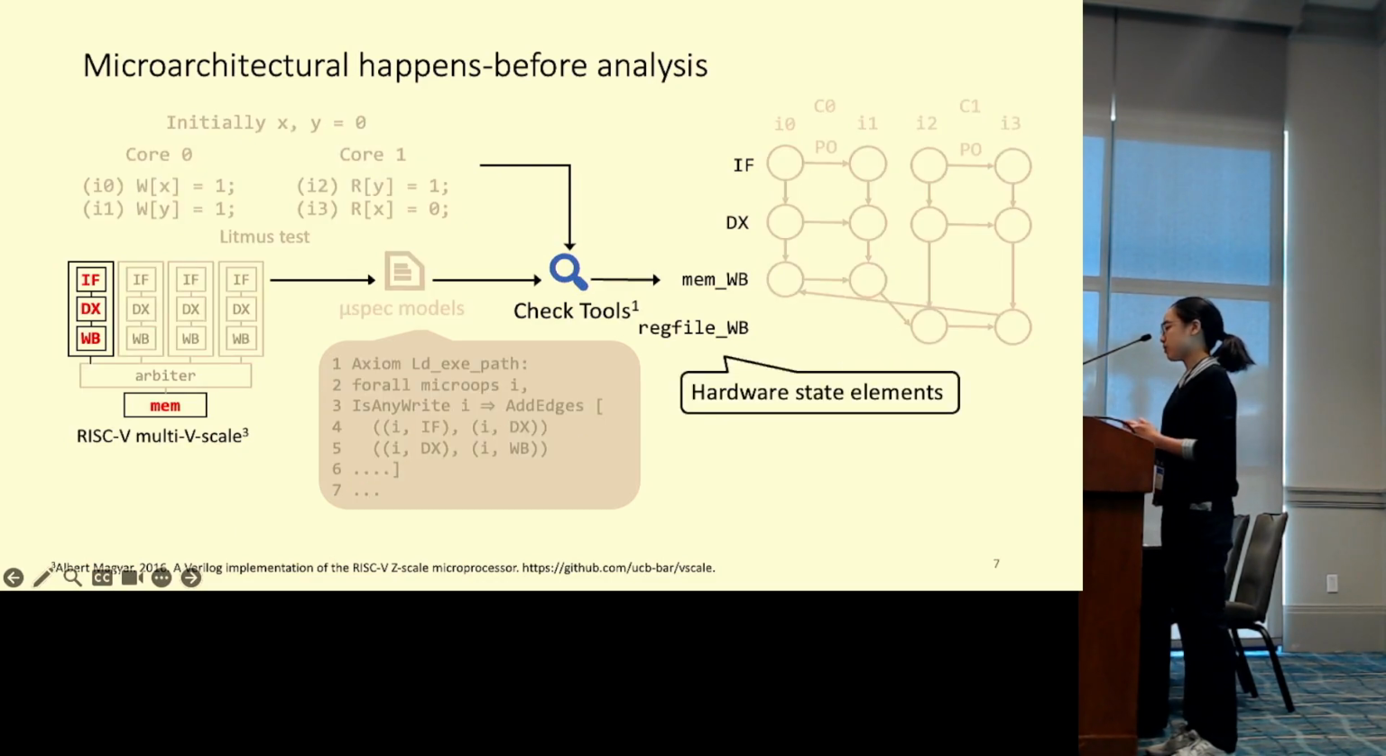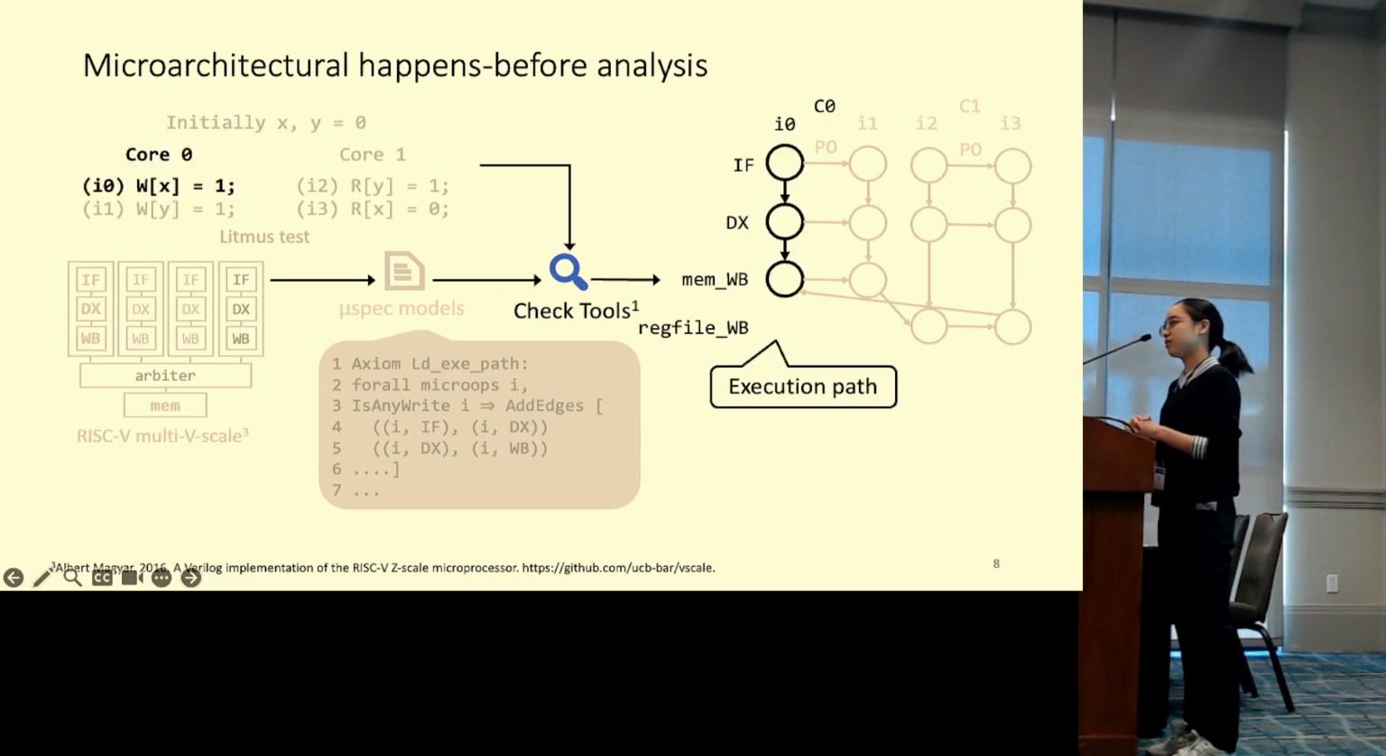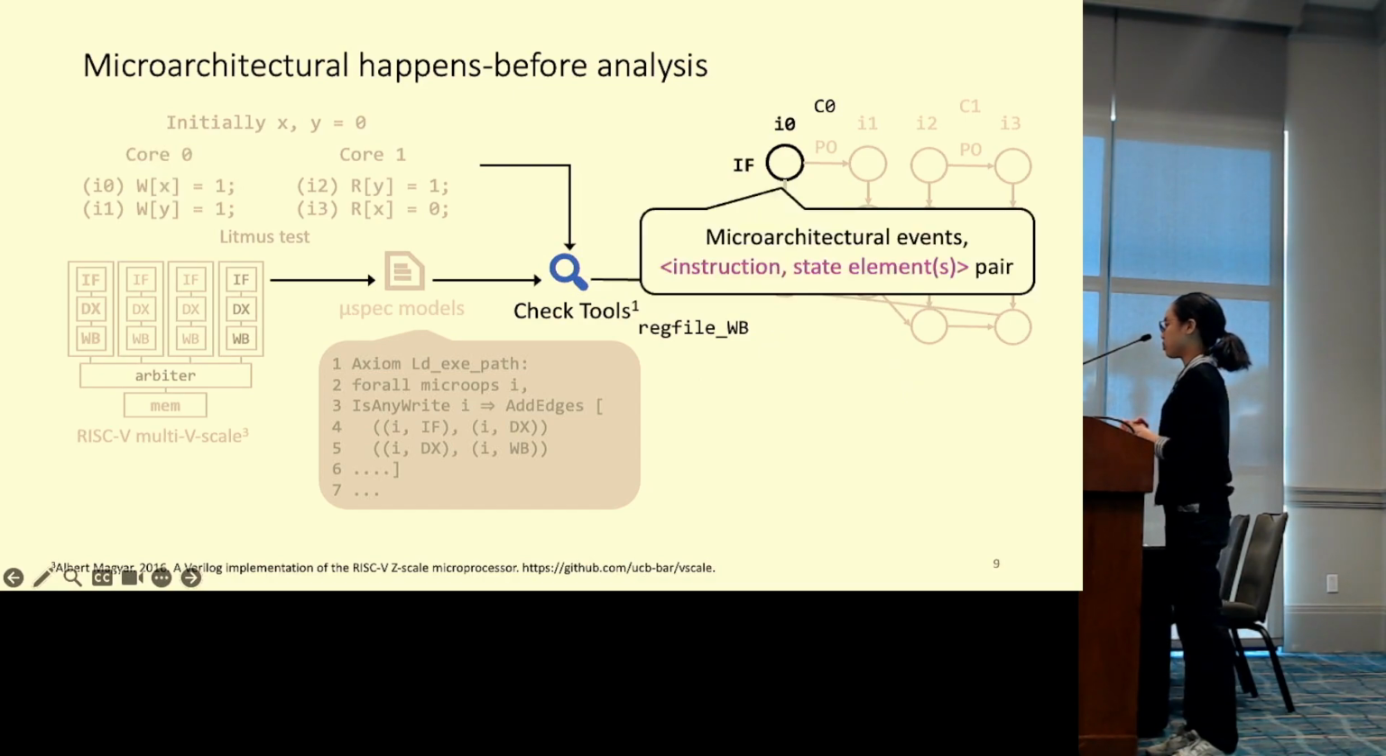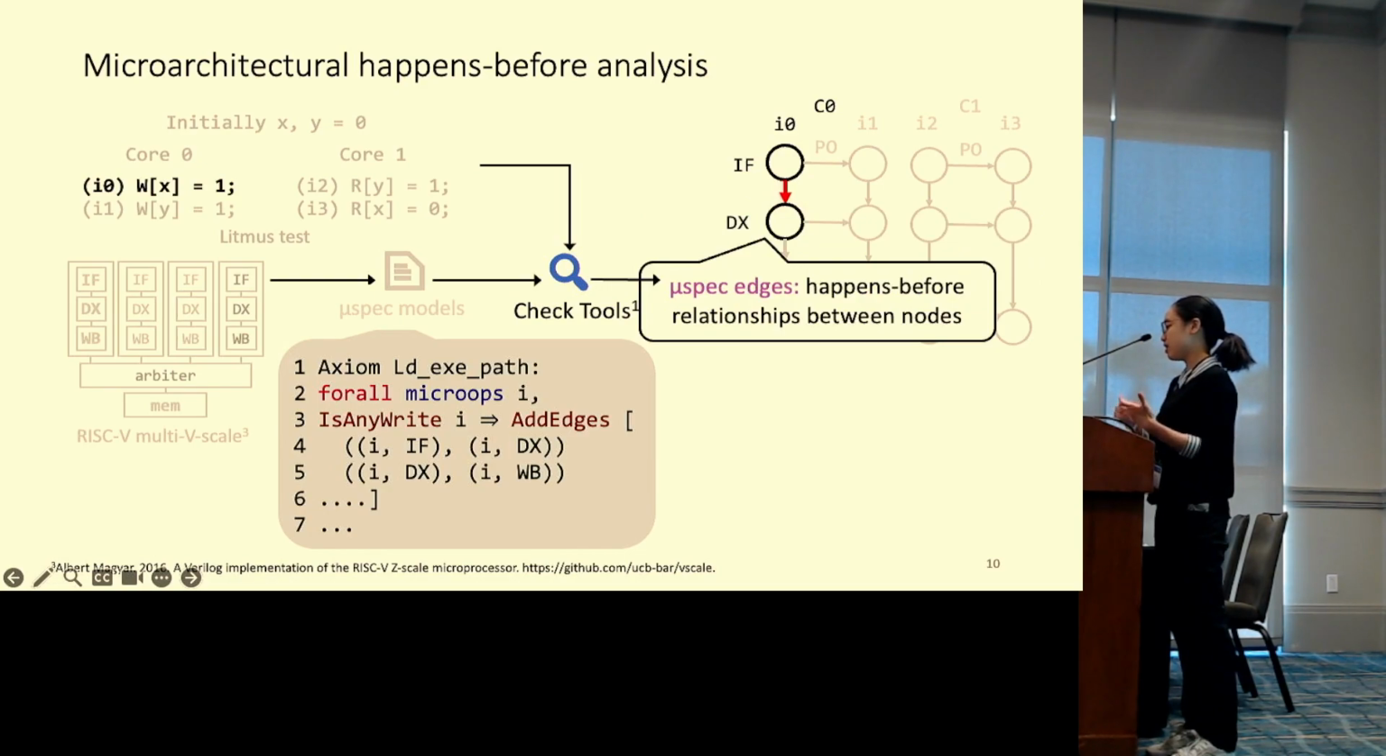Within the graph, row labels are sets of state elements in the core. For example, the IF row label represents the pipeline register in the instruction fetch stage on the left. A column of nodes represents instruction execution through the pipeline. Say this highlighted column represents I0 in the original program. Within a column, the nodes represent hardware events, which correspond to an instruction updating a particular set of state elements. The directed edges indicate happens-before relations between events.